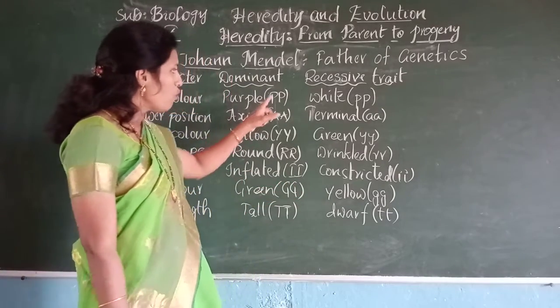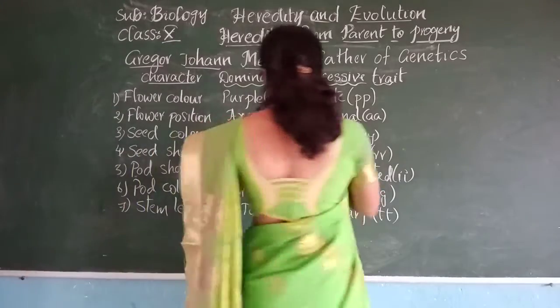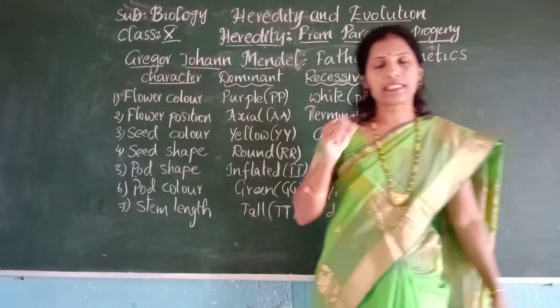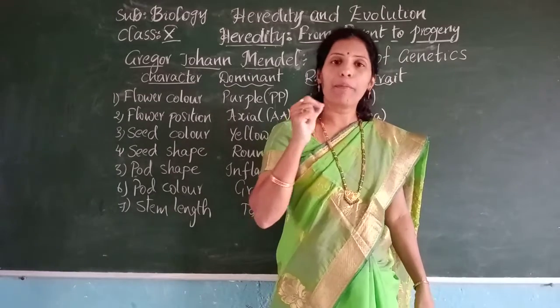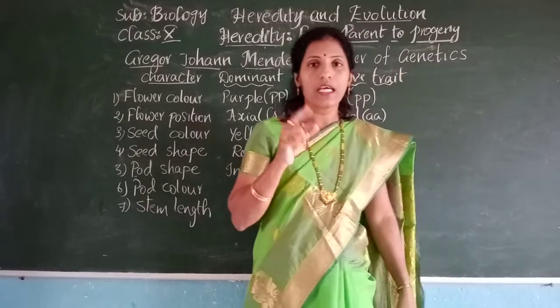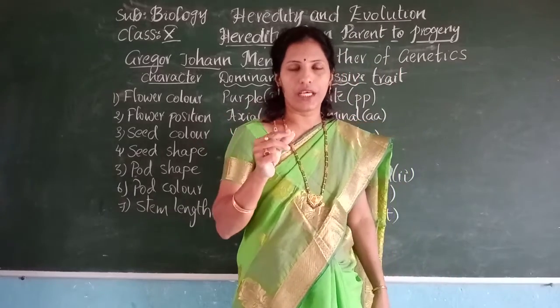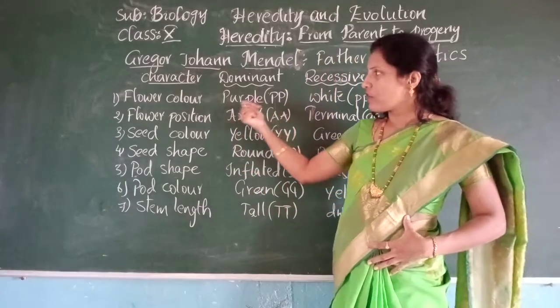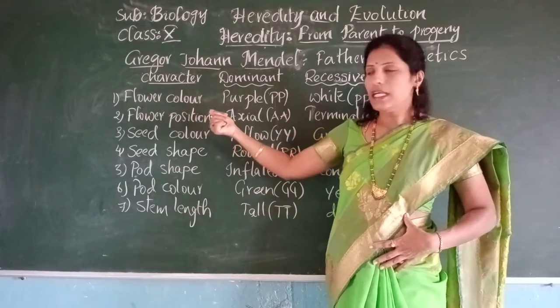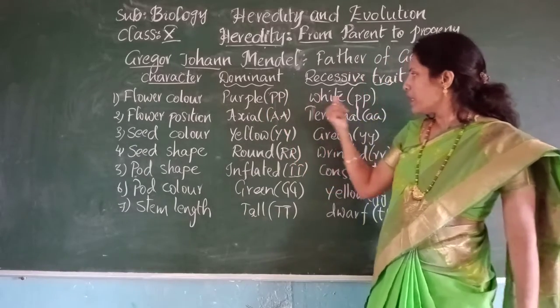Now we will see what these capital letters and small letters are. Here, each character is controlled by a pair of genes. Of course, Mendel used the word factors in place of genes. Later the word gene was coined by Johannsen. Suppose flower color is a character; it is controlled by 2 genes, here capital P and small p.